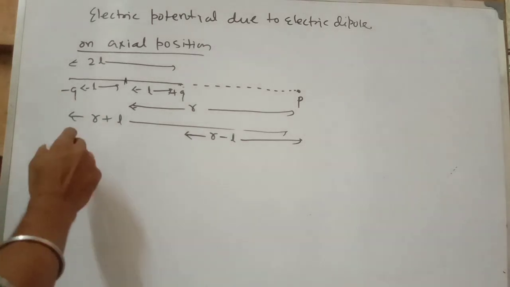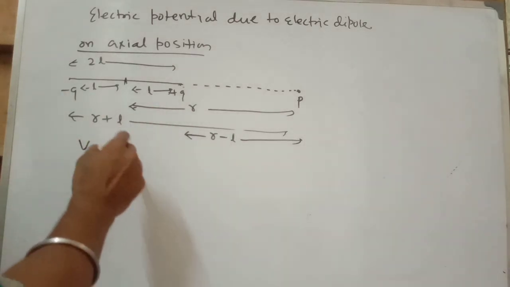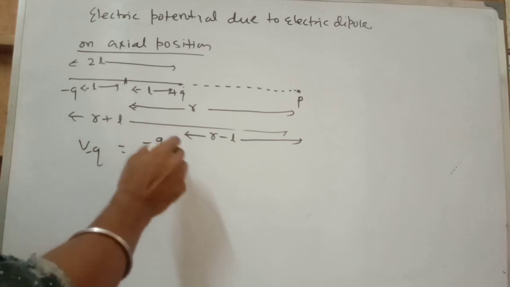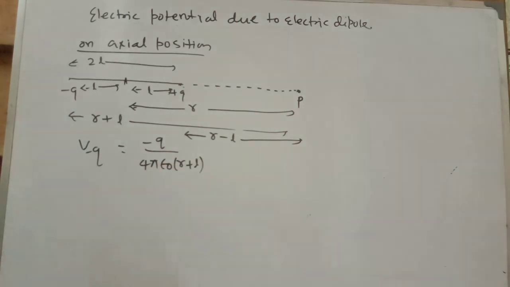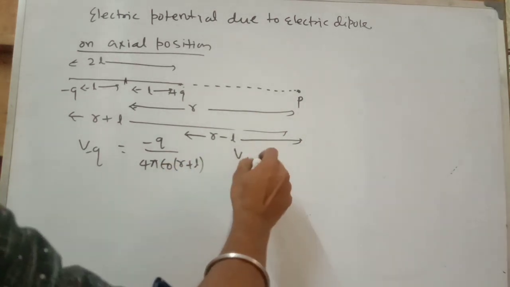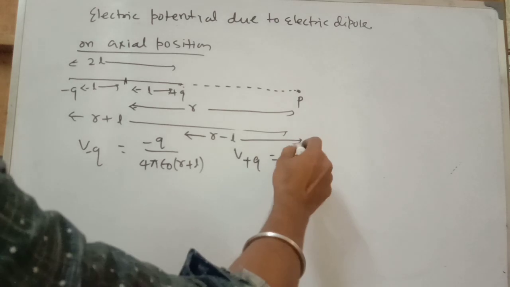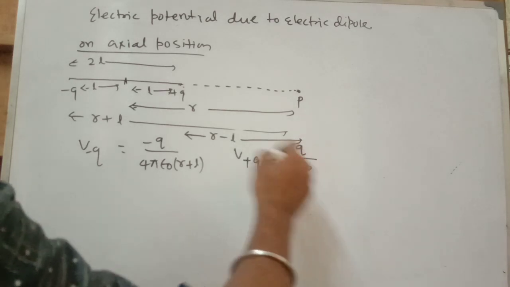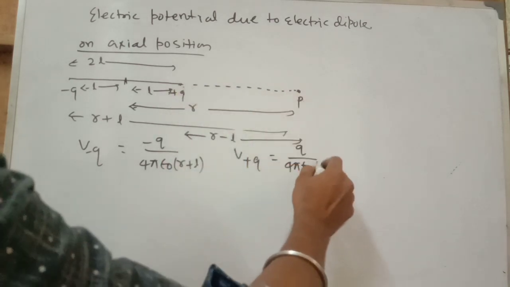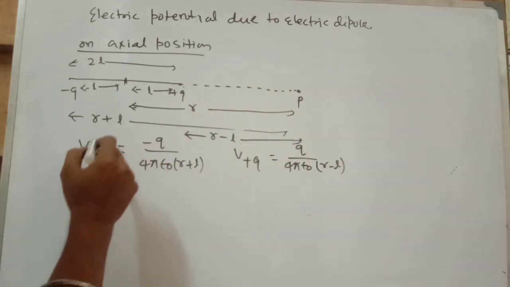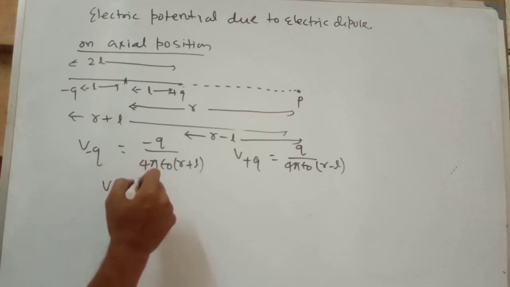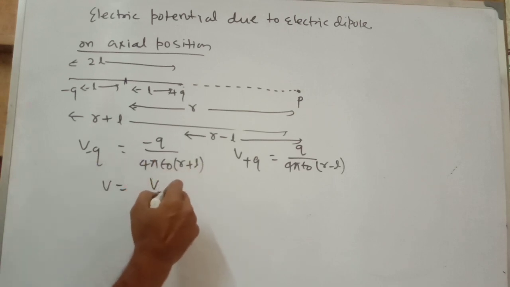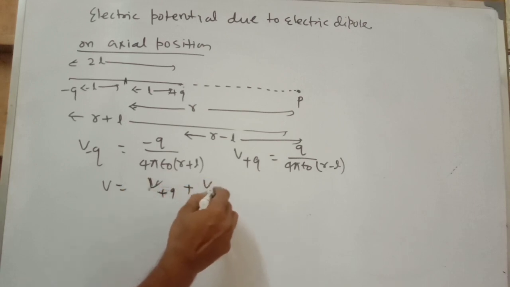So the potential due to minus Q charge at point P, you can write: the charge is minus Q, the distance is R plus L, so write here R plus L. And due to the positive charge, potential at point P, you can write Q by 4 pi epsilon naught, the distance is R minus L. We already told the potential is a scalar quantity, so you can simply add this potential, V minus Q plus V plus Q.